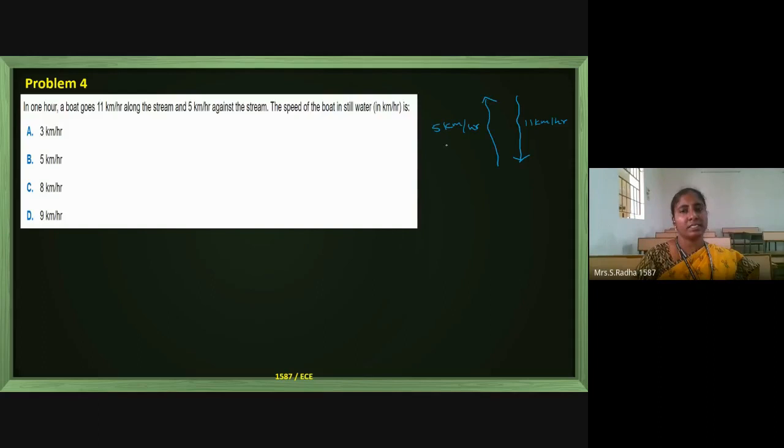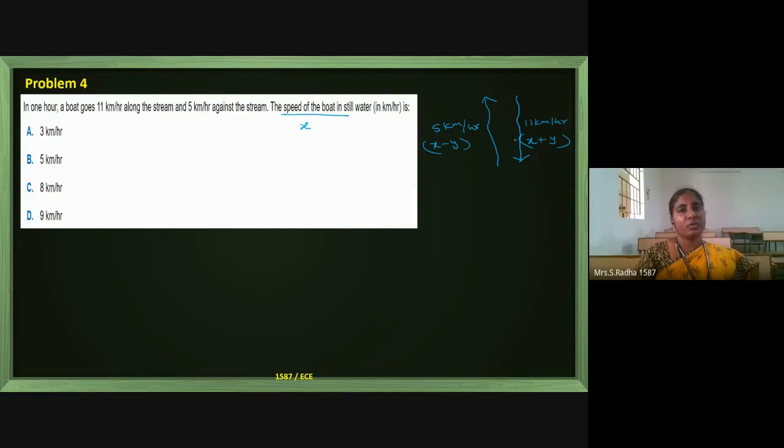Speed decreases, so in upstream it is x minus y, and the value is 5 kilometers per hour. This is x plus y, and the value is 11 kilometers per hour. And we need the speed of the boat in still water. For a boat or man, we always assume x as the speed. For water speed, the current speed, we take it as y.